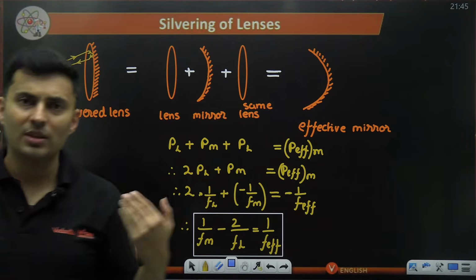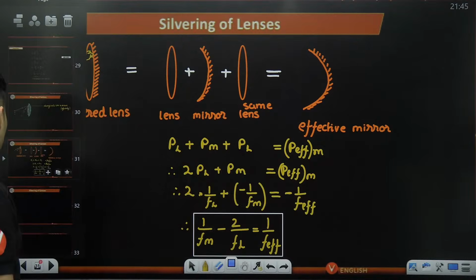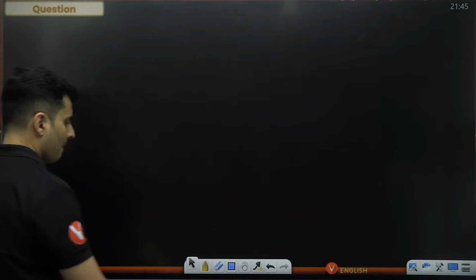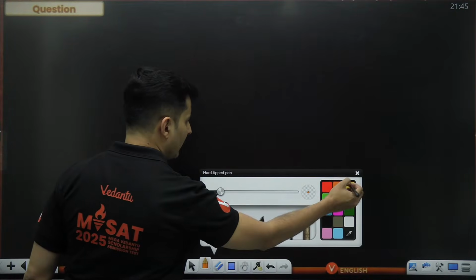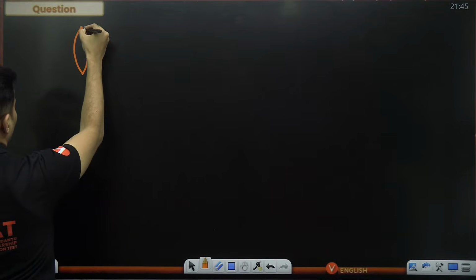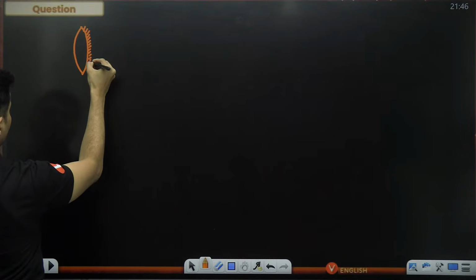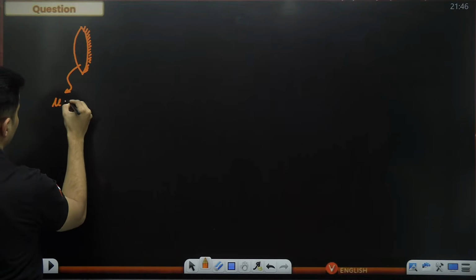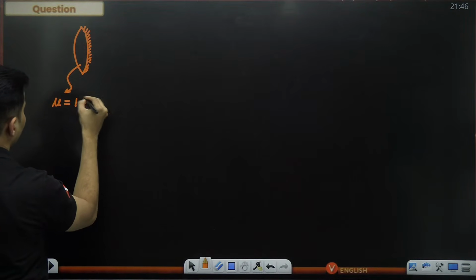Shall we do a question on this so that you understand? Okay? So let's start. Let's start doing some questions on this. Let's take that same lens only. Okay. Let's say the refractive index is 1.5.